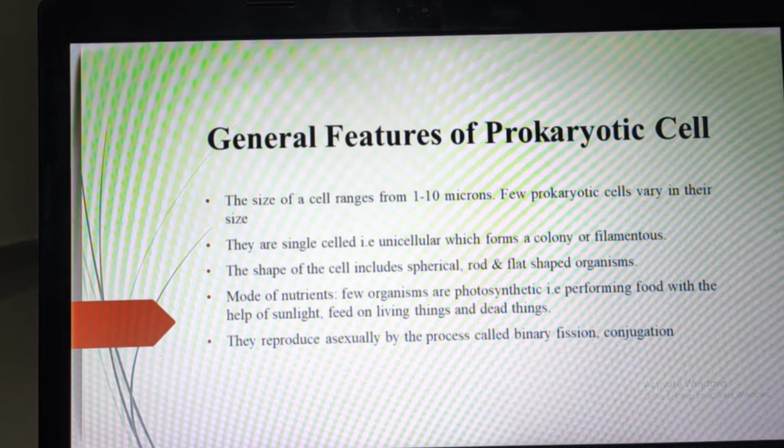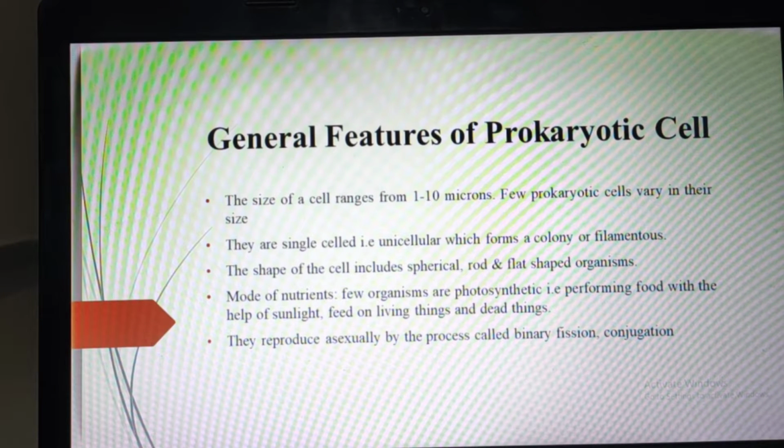The prokaryote is unicellular. It has a spherical, rod or flat shape, and it has a very small size, about 1 to 10 microns. But some prokaryotic cells vary in size; some are big and some are small.